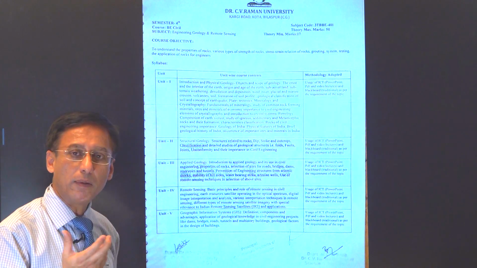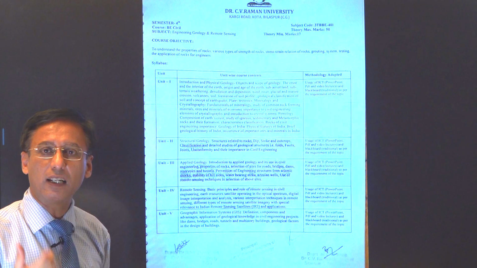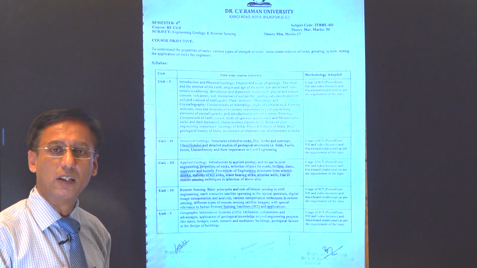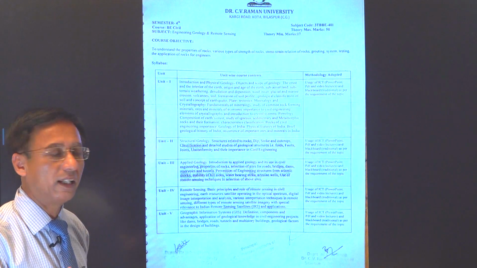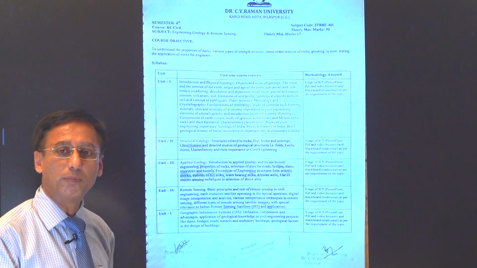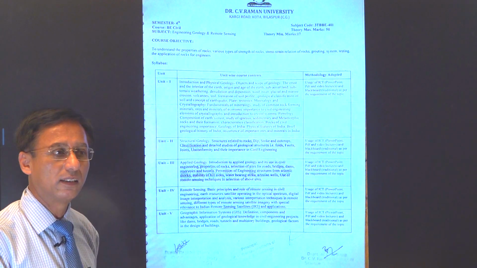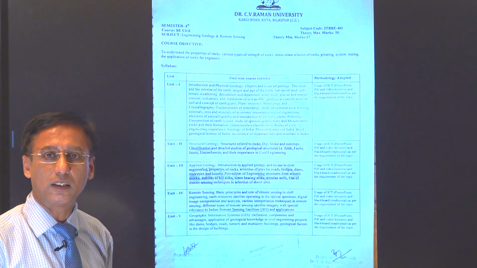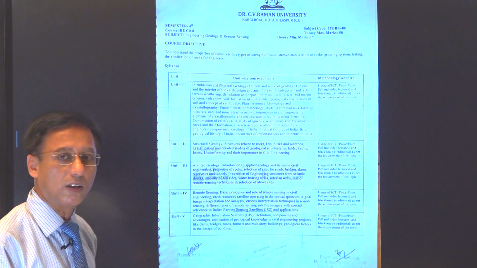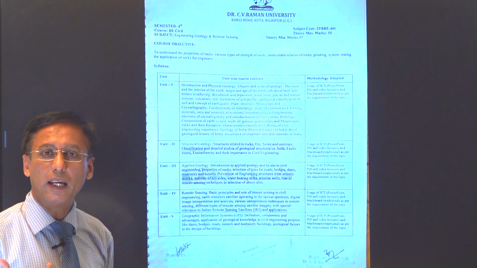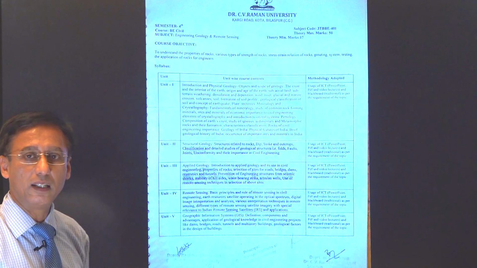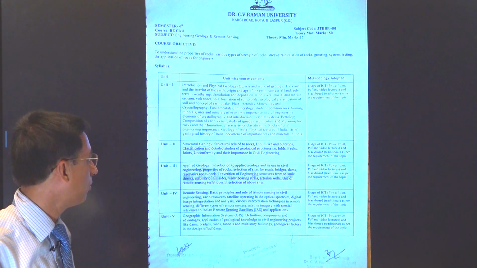So for permanent structures like dams, tunnels, bridges, water reservoirs, you have to make a thorough study of what is within the earth, the type of foundation, the strength of the foundation, and the compositions also. Otherwise, it may lead to a disaster, maybe a great accident.